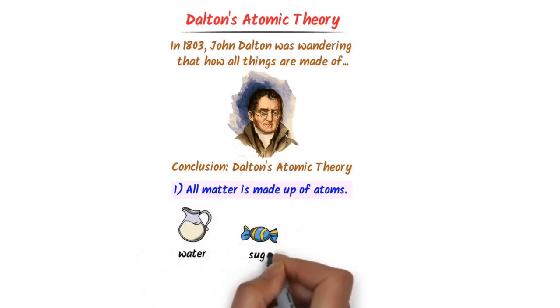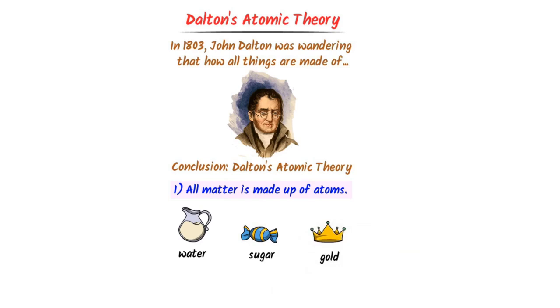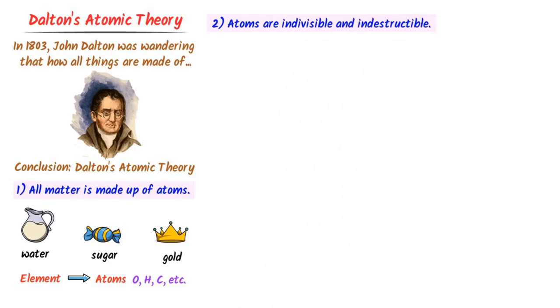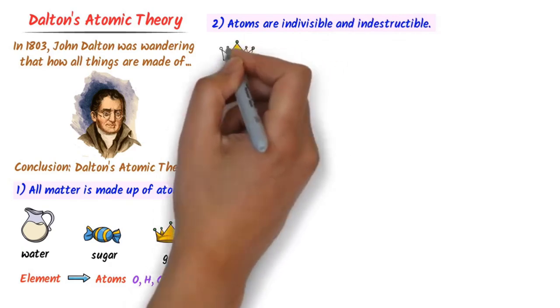Dalton stated that matter is made up of atoms. For example, water, sugar and gold are made up of atoms like oxygen, hydrogen and carbon, etc. Secondly, atoms are indivisible and indestructible.